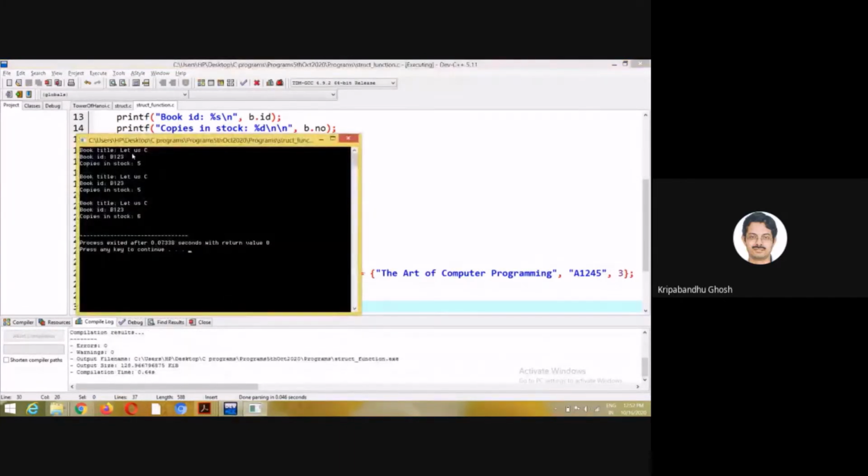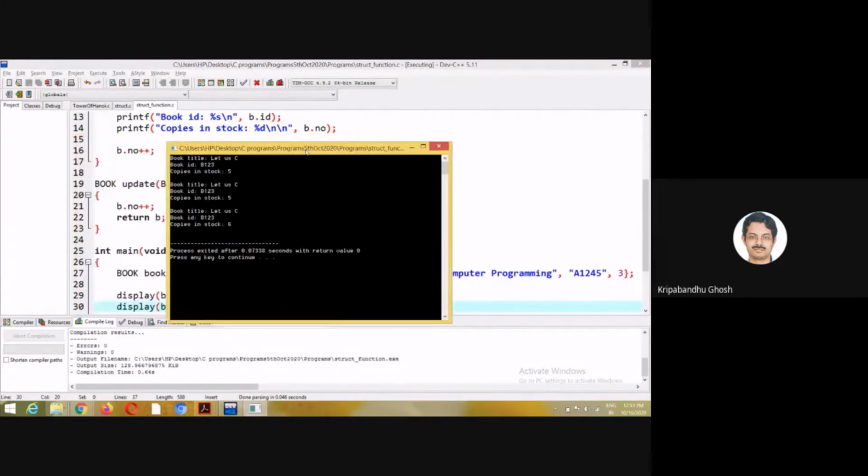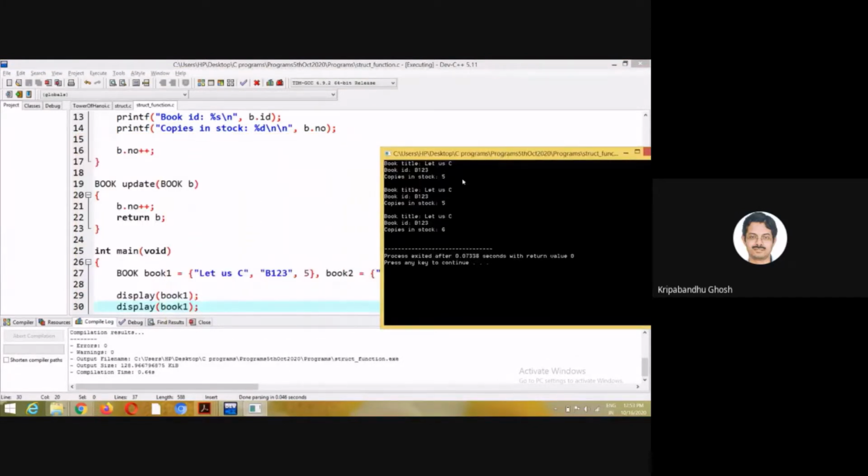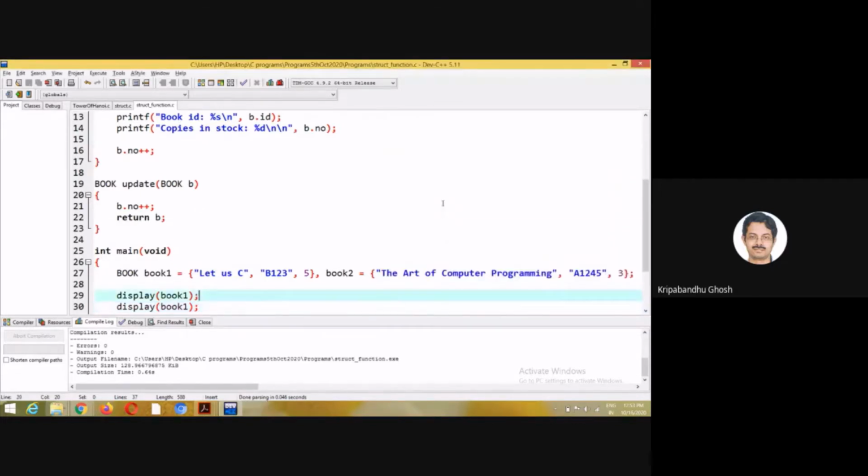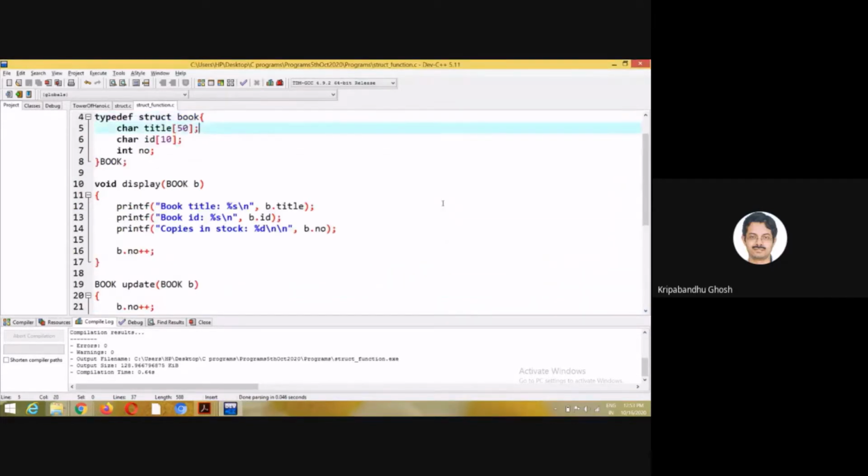I've printed book 1 and I've changed the stock in the first call, basically the book number. And I've called book 1 again. You see that it has remained unchanged. Stock is still 5. So I repeat that in a function, when you pass a variable, you are passing its values.